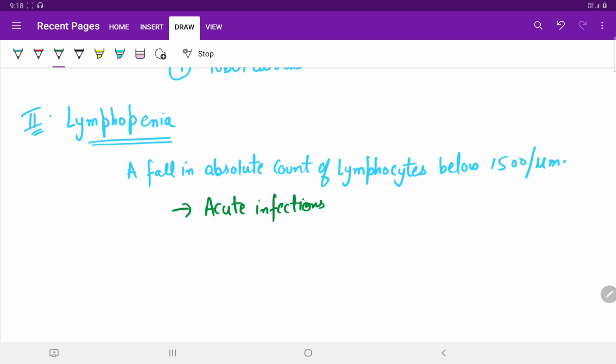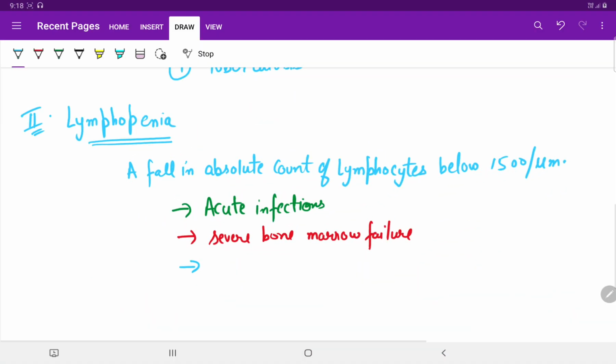It may also occur in severe bone marrow failure, or in corticosteroid therapy, that is administration of corticosteroids, or sometimes after widespread irradiation. So this is all regarding lymphopenia.